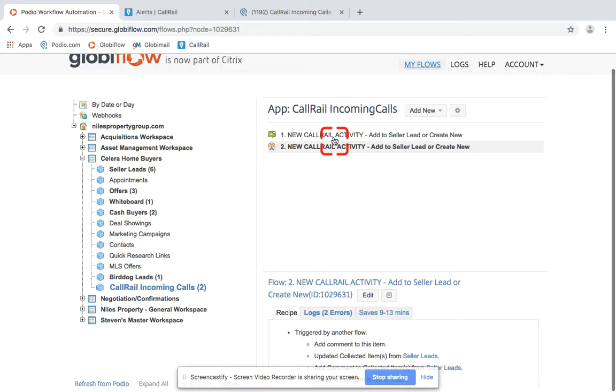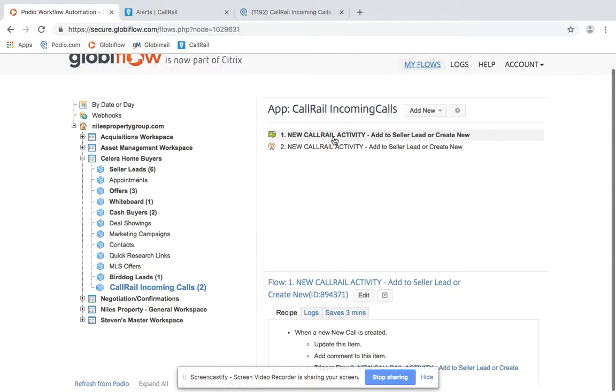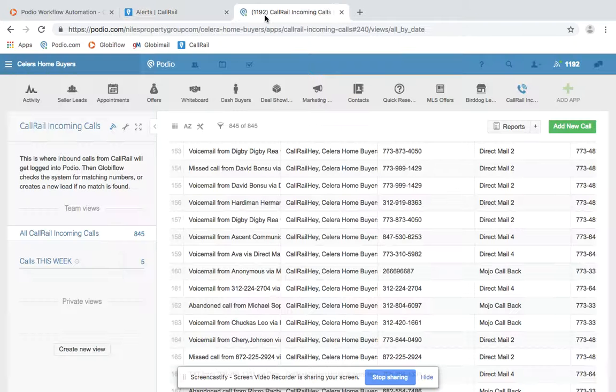If in the future there are other numbers that you don't want to bring into here, we can add filters for that to keep them from passing along, or we can reevaluate and maybe go with the other method if you decide that's better. But I wanted to explain that to you so you have a record of what exactly is happening with these CallRail numbers coming into Podio.